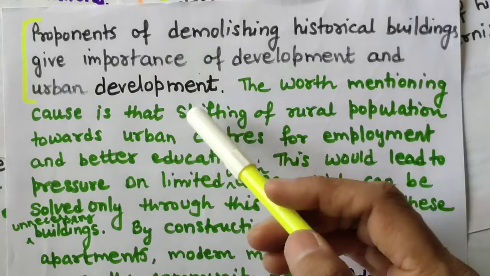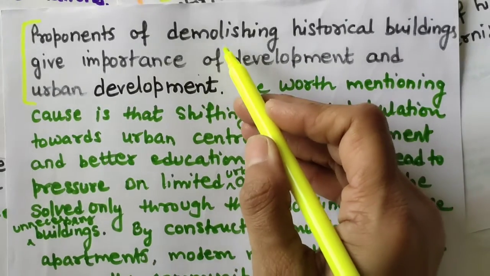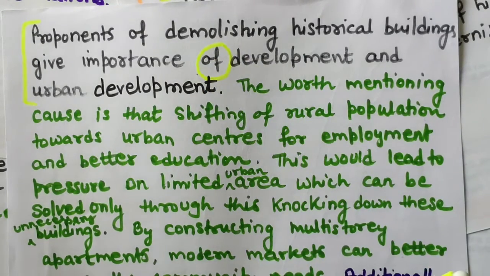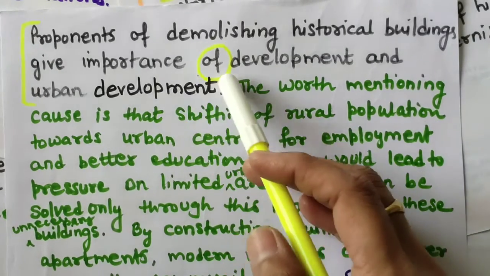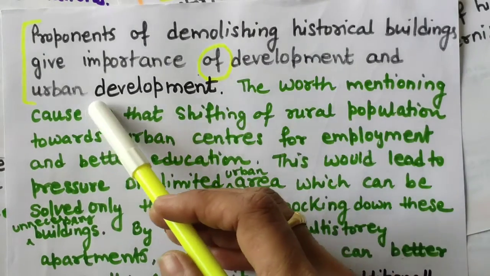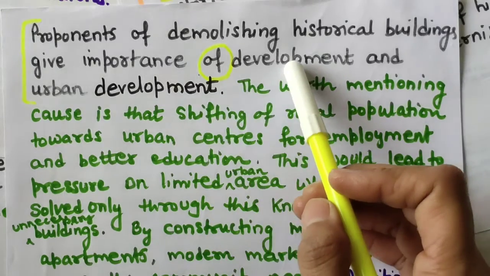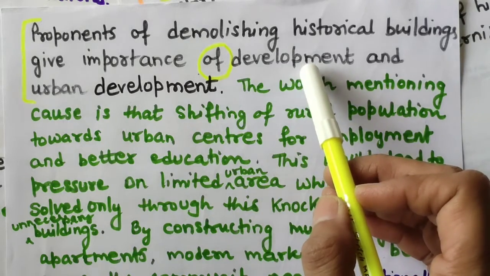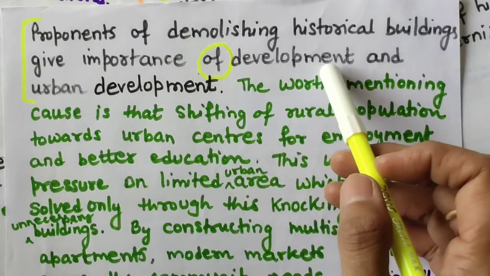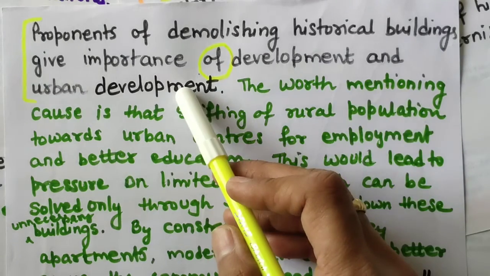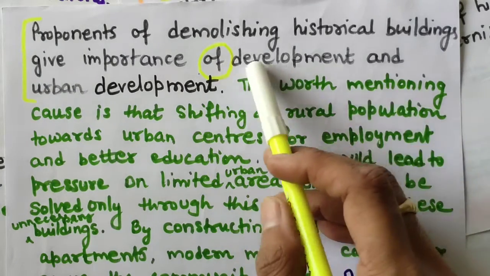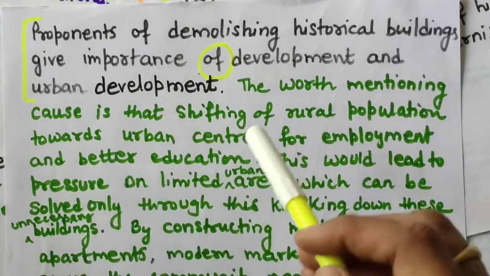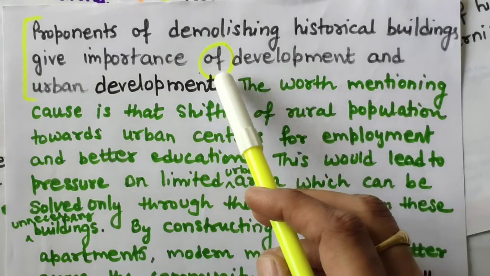Now here one mistake is there. This is a grammar mistake. What would come instead of "you can always text me"? Then I will give a response to that. "Give importance dash development and urban development." So development has come two times, so this is also a mistake. You can write some other words. Give importance dash urban development. Okay, you can just erase it. One preposition mistake is there, you can always tell.